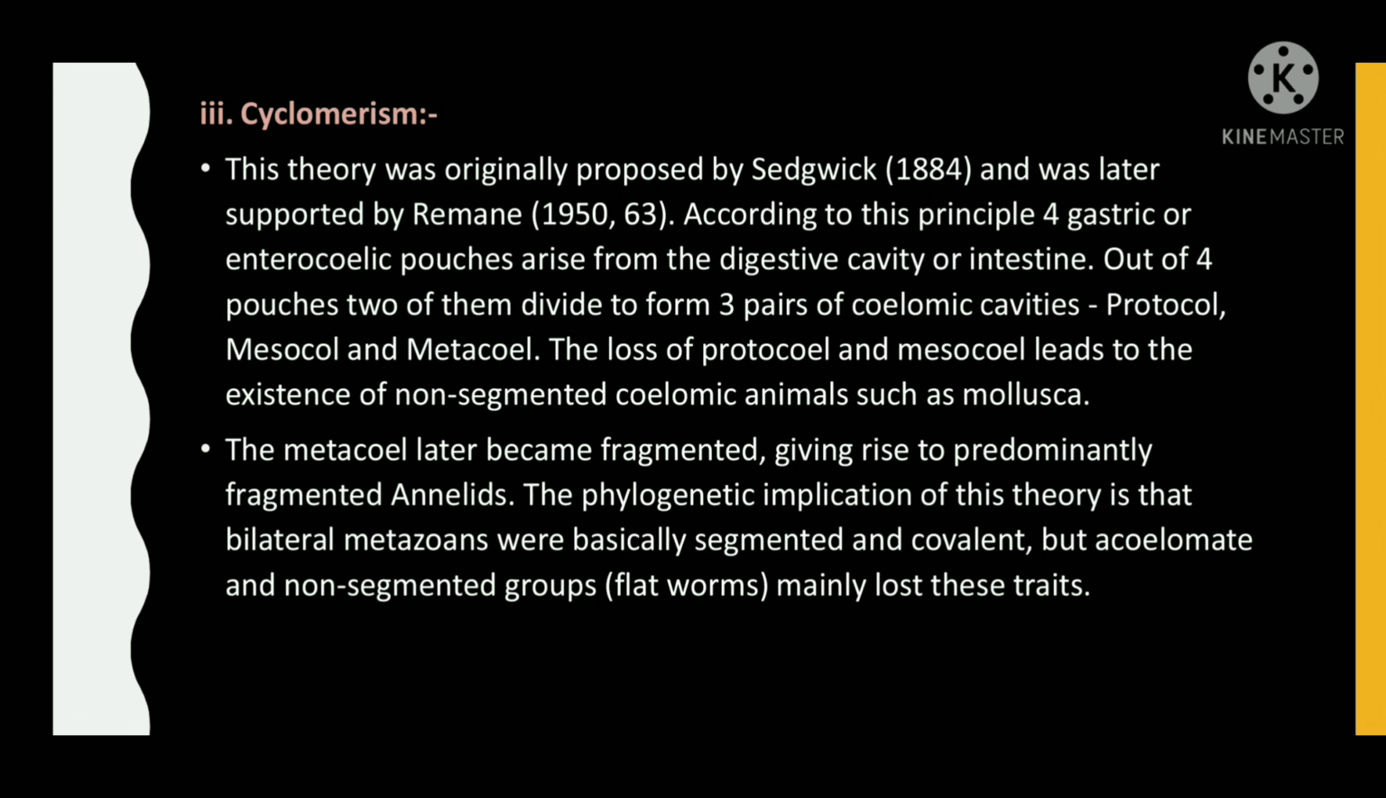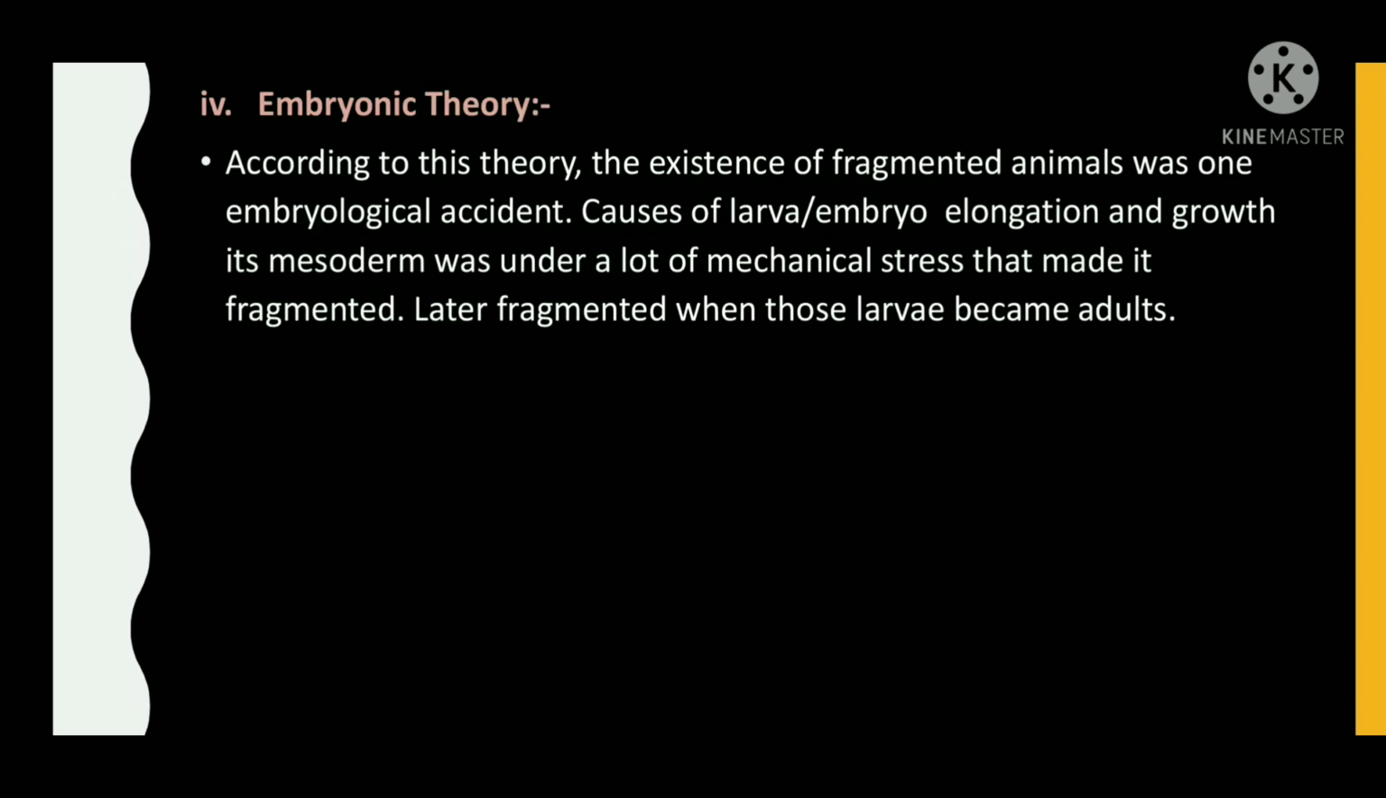The phylogenetic implication of this theory is that bilateral metazoans were basically segmented and coelomate, but acoelomate and non-segmented groups like flatworms mainly lost these traits.